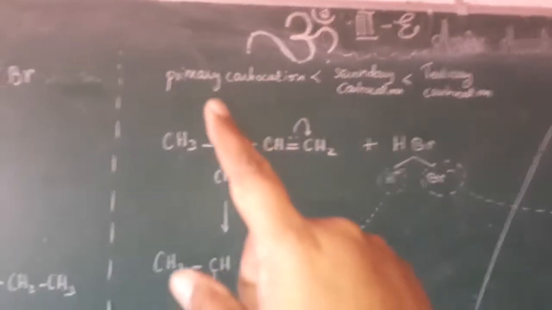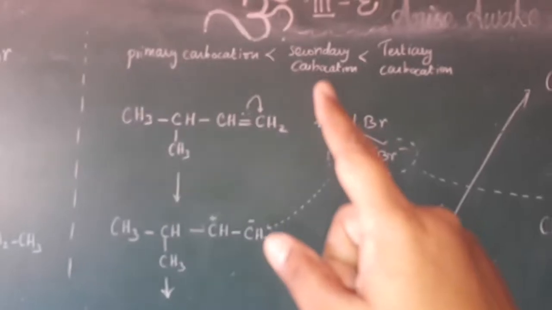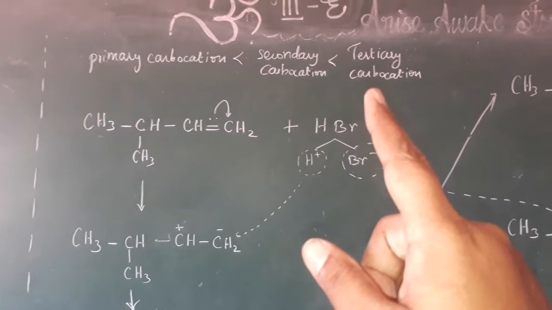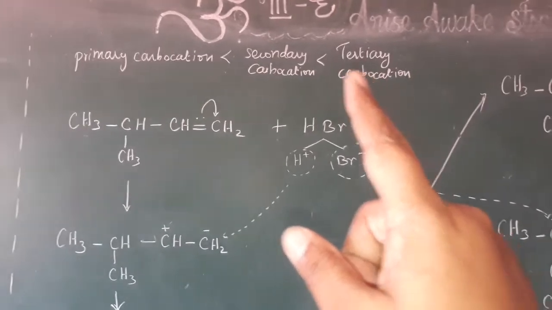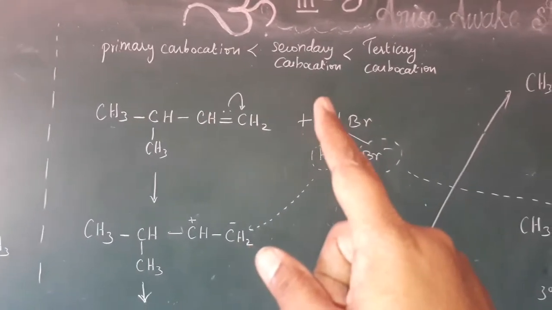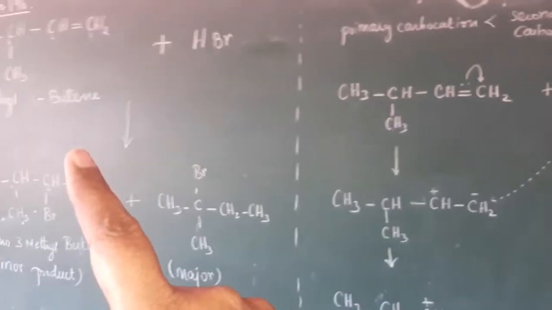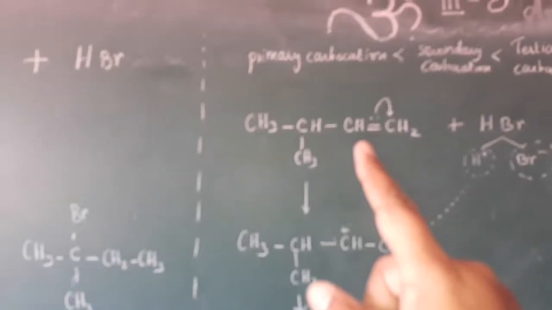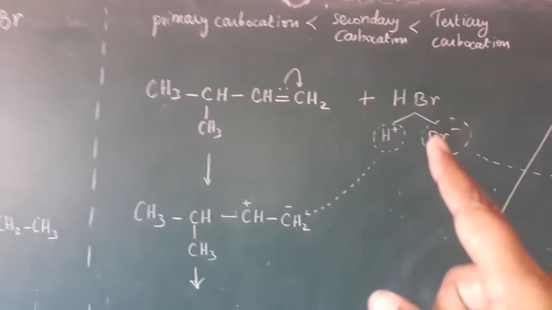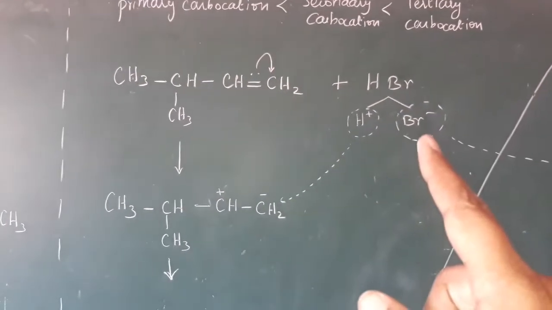We will see that. First of all, there are primary, secondary and tertiary carbocations. Which is more stable? The tertiary carbocation is more stable compared to the secondary carbocation. First, take this compound, 3-methyl-1-butene, and then HBr. I separate it as H plus and Br minus.